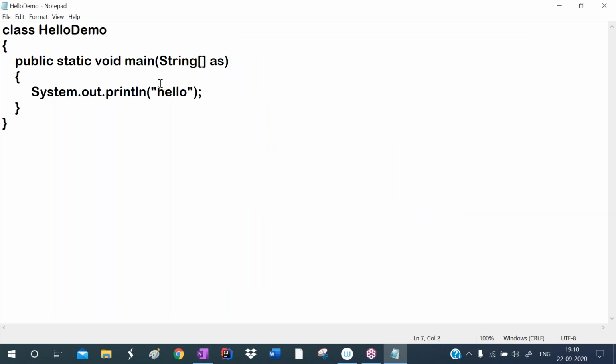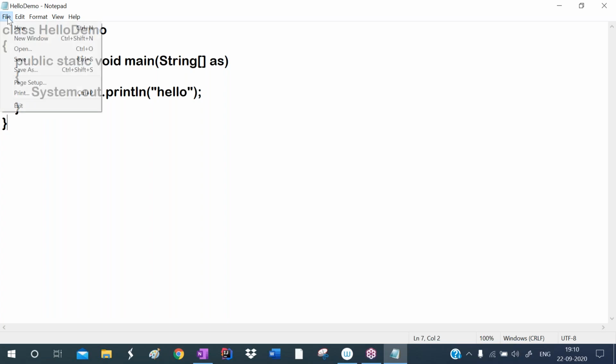You can give other names also, but the suggestion is to use the main method's class name, because after compilation the bytecode file is created, and the main method's class name will be given to the bytecode file.